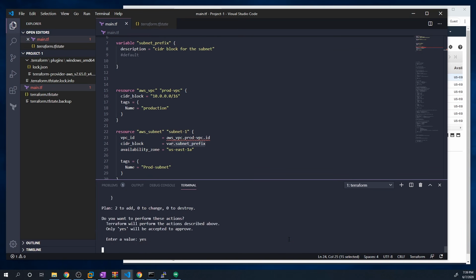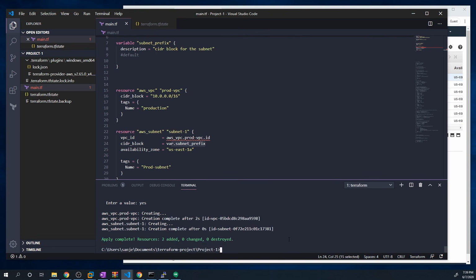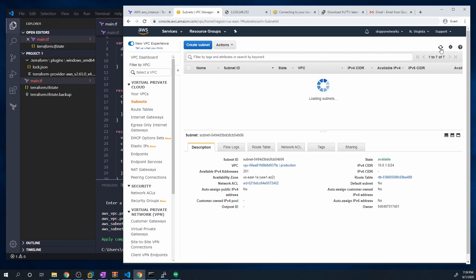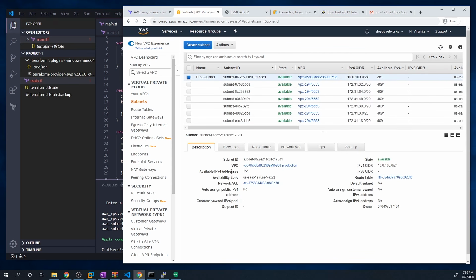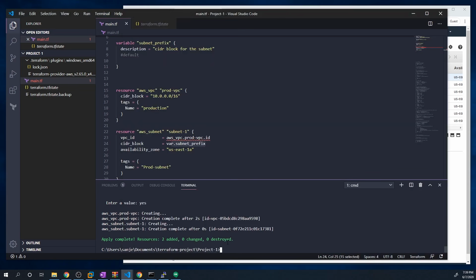We'll hit yes. And now let's double check in the console to make sure that this new value got assigned. And you can see here, we've now got our 10.0.100.0. So the variable assignment that got assigned on the command line argument worked.